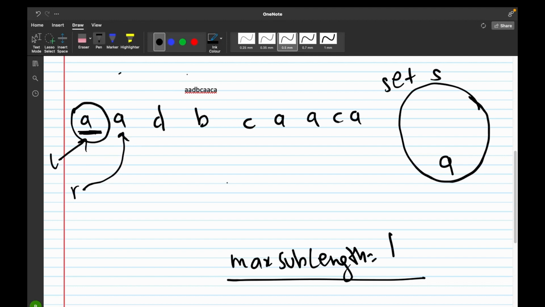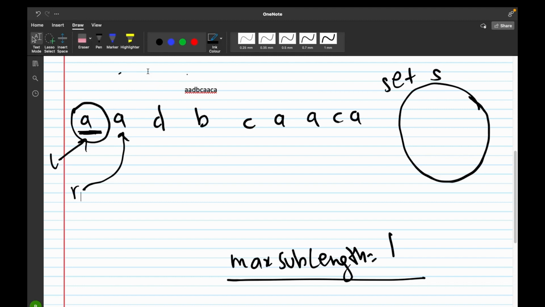Now the right pointer points to A. Now we would check if this letter is already present in our set S or not. Since this letter is already present in our set S, we would remove the letter to which our left pointer is pointing from the set S. A is the letter to which our left pointer is pointing, so we would remove A from our set S. After the removal, we would increment the value of our left pointer by 1.